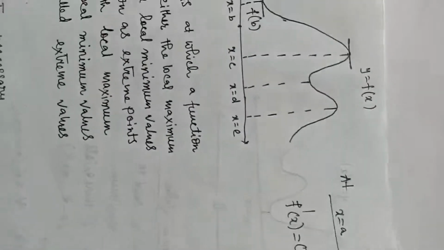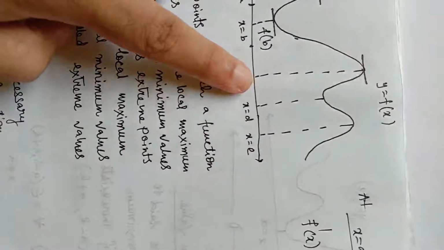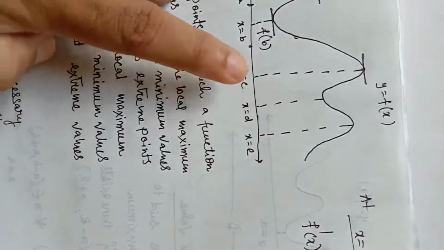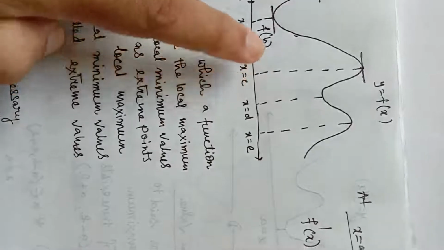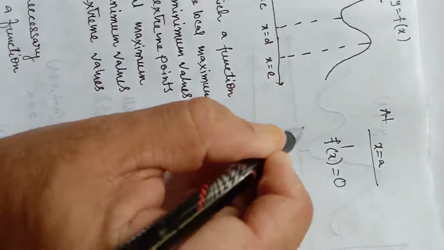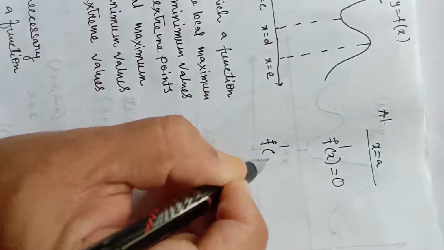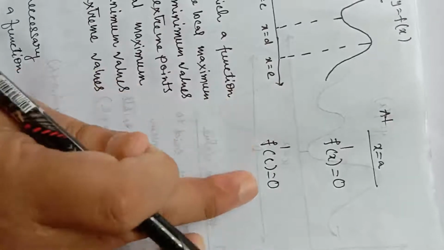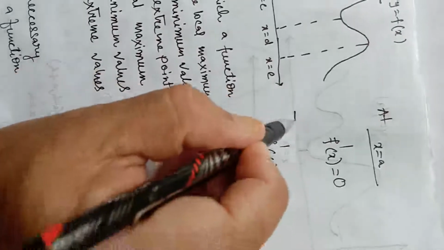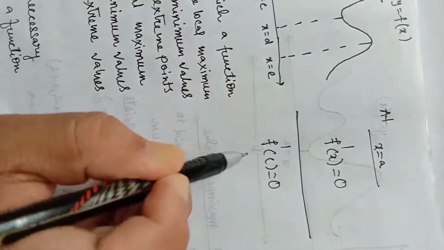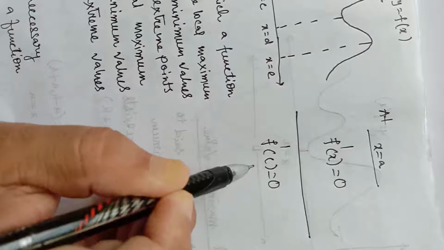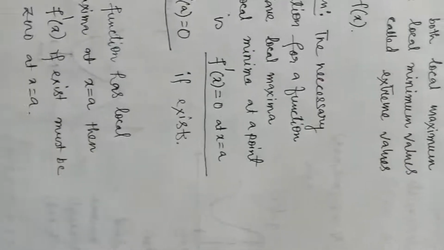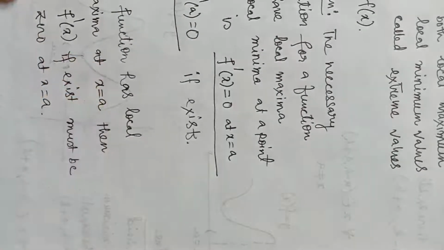See the difference. At a point x equal to c, the function has local maximum value. So f dash c must be 0, if exists, then f dash c must be 0. But conversely, if f dash c equal to 0, that is the value of f dash x at x equal to c is 0, it does not mean that the function has local maxima or local minima at that point. I will explain this with an example, but let me now explain why I have written if exists.